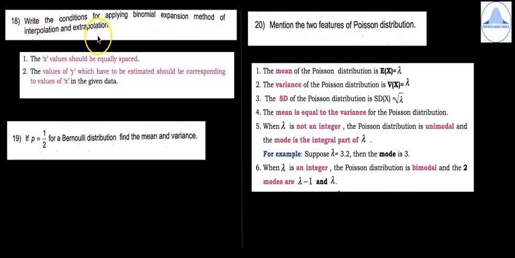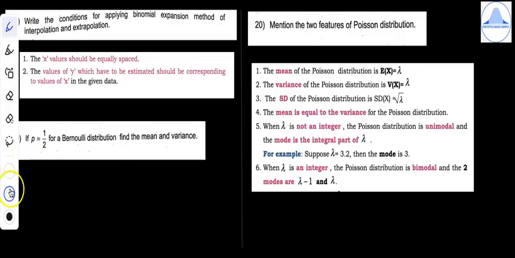18th question, write the conditions for applying binomial expansion method of interpolation and extrapolation. The first condition is that the x values should be equally spaced. Second is the values of y which have to be estimated should be corresponding to the values of x in the given data. 19th question, if P is equal to half for a Bernoulli distribution, find the mean and variance.